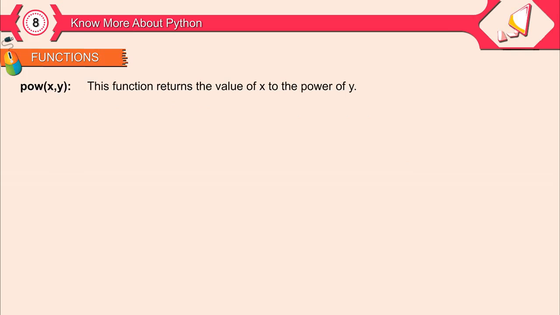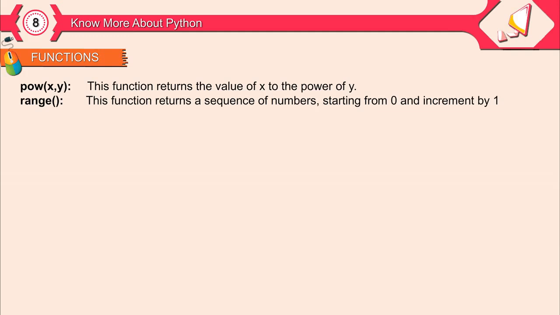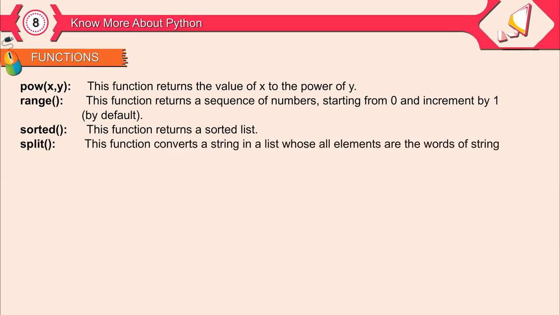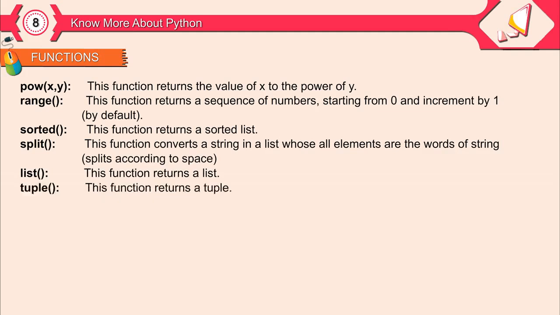pow(x, y). This function returns the value of x to the power of y. range(). This function returns a sequence of numbers starting from 0 and incrementing by 1 by default. sorted(). This function returns a sorted list. split(). This function converts a string into a list whose elements are the words of the string, split according to space. list(). This function returns a list. tuple(). This function returns a tuple.